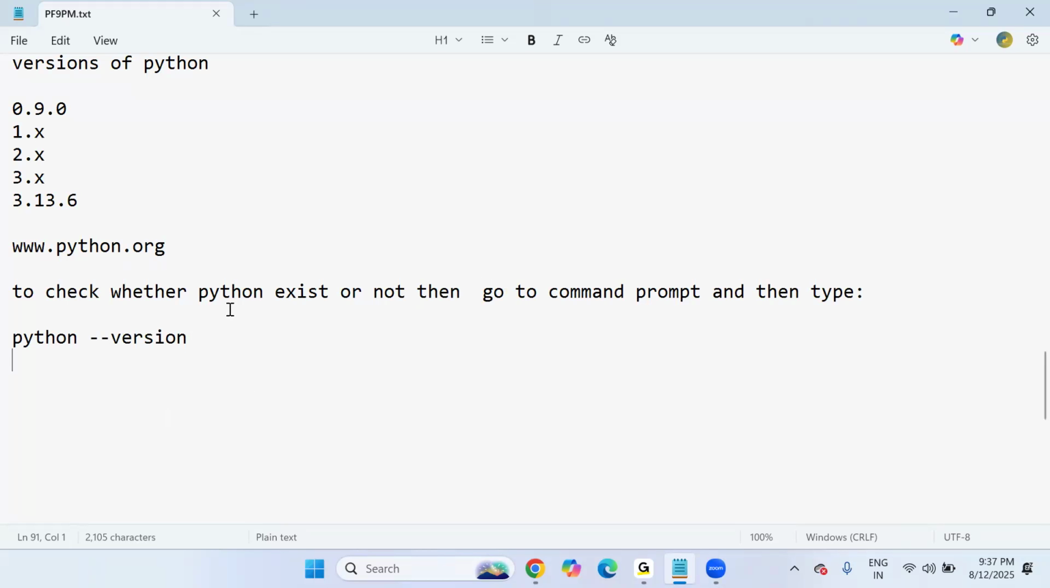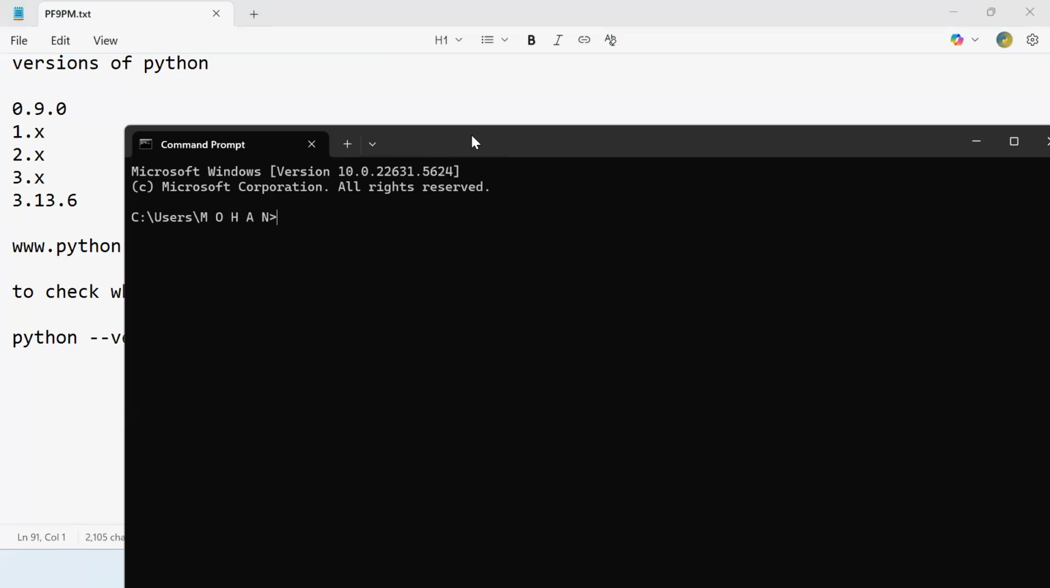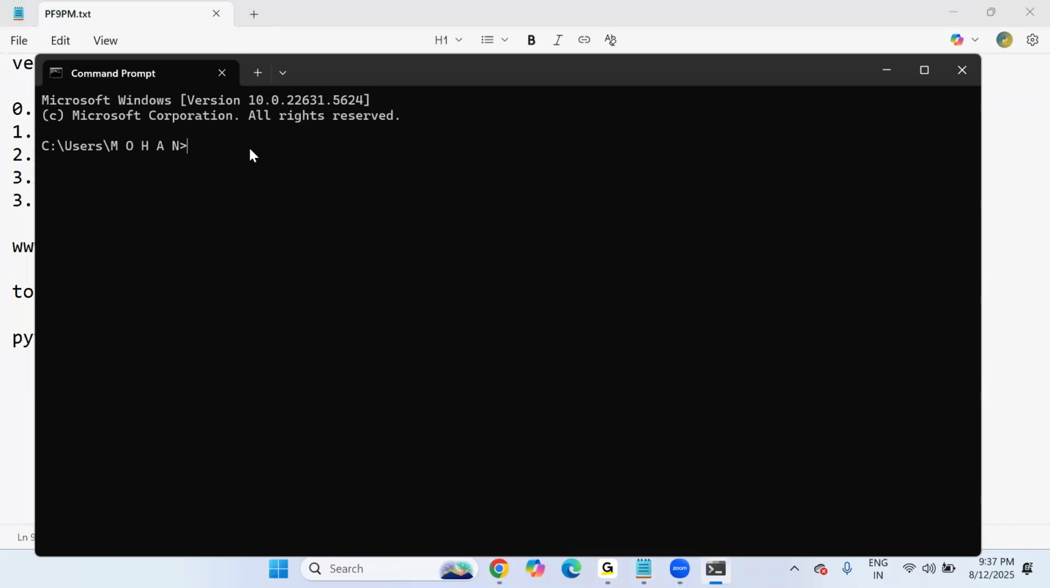So if you want to check whether Python exists on your computer, just go to command prompt and type this command: python space hyphen hyphen version. On my computer I have already installed Python software, because of the previous batches which I'm conducting currently. So let's go to search and type command. This is command prompt, right? When I click on this, it opens the command prompt window, and in this window I'm typing python space hyphen hyphen version.